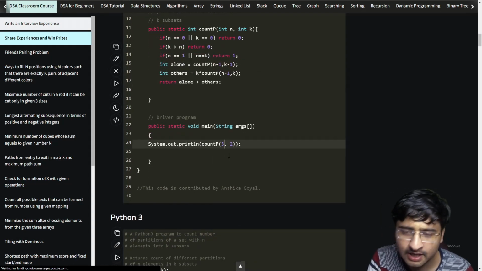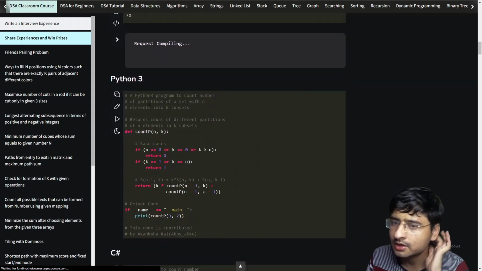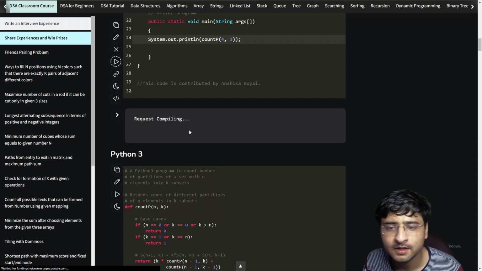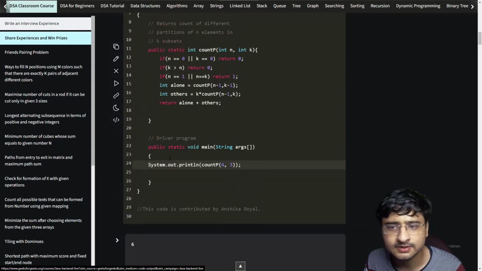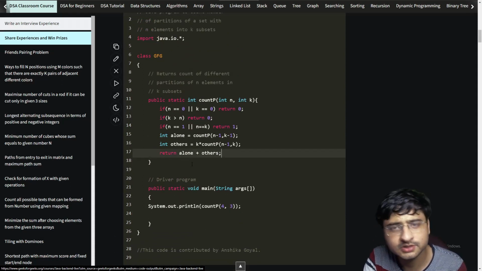Let's say we have 4 people and I want to divide them into 3 teams. I think this is the test case we were working on, and the answer was 6, right? So let us run this. So the answer is 6, right? And this is the recursive code, and let's quickly convert it to memoization and tabulation and wrap up this video.